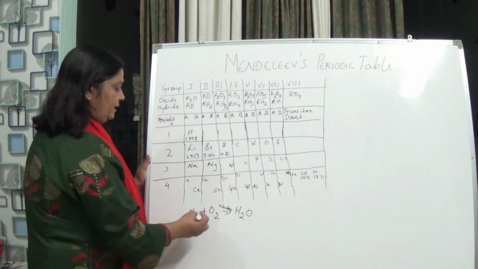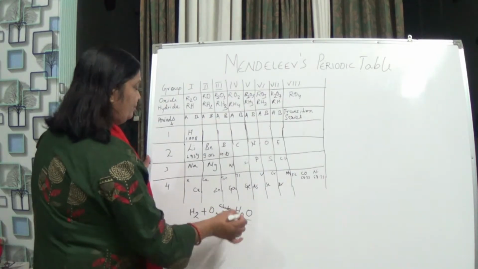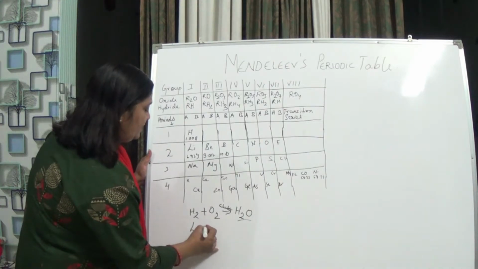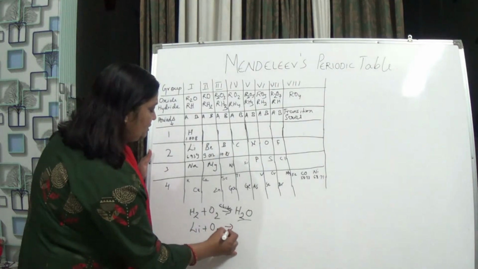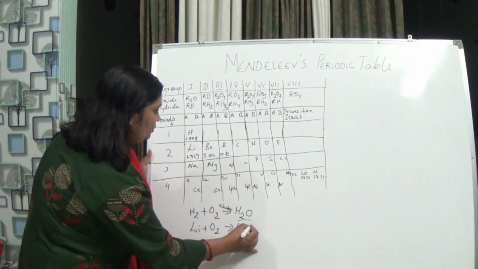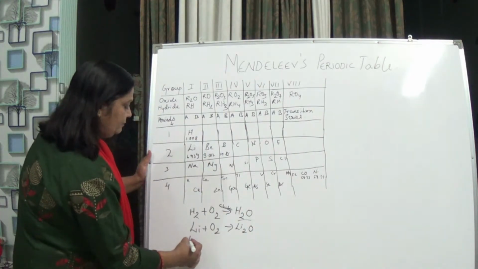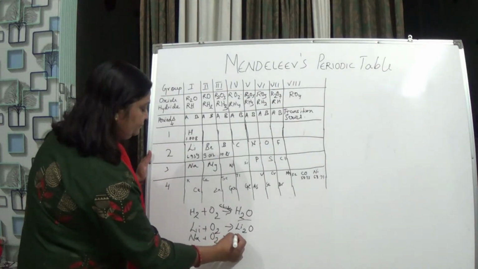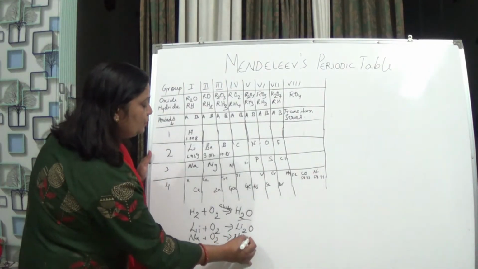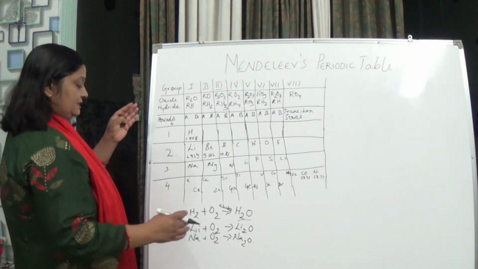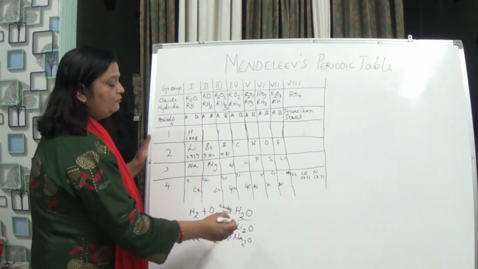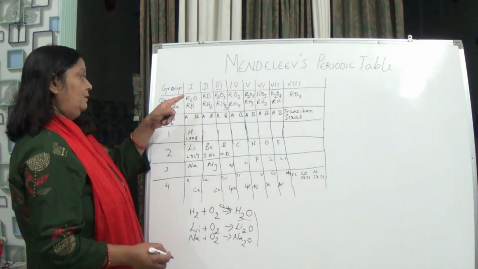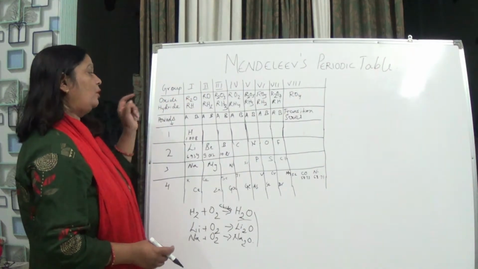Electricity should be provided, so it gives H2O. Now if you see lithium plus O2, it also gives Li2O. If you see sodium plus O2, it also gives Na2O. Okay, so these elements are having the same formula in their oxide forms, or when they react